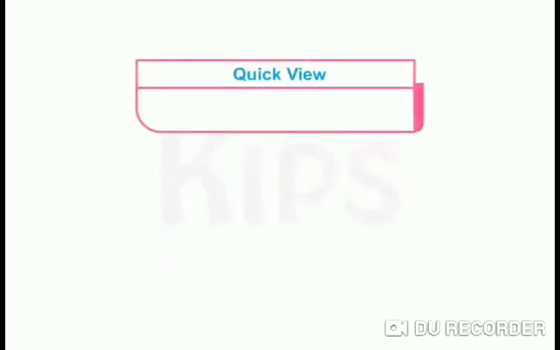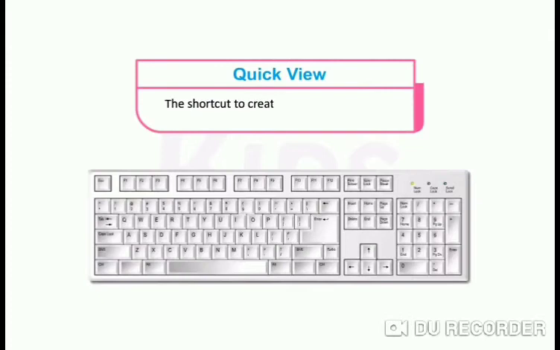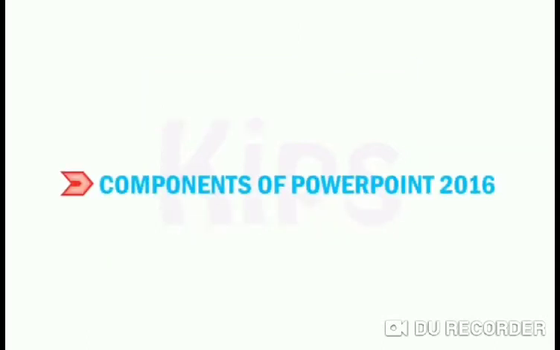Now, quick view. The shortcut to create a new presentation is the Ctrl+N key combination. Clear? Now, components of PowerPoint 2016. What are the components? PowerPoint 2016 consists of the following components. Now, look at here.